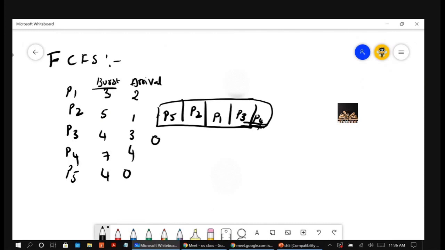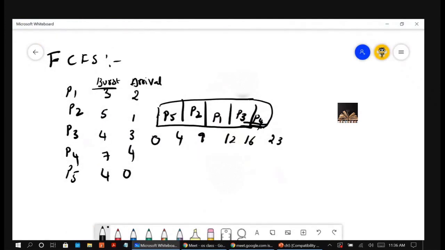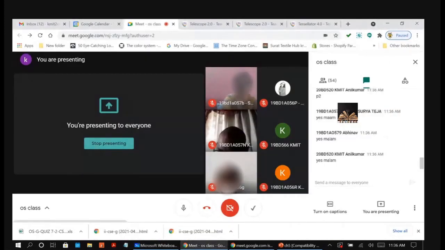Starting with 0, P5 completes at 4, and P2 is given at 4 and comes out at 9. P1 will be given at 9 and come out at 12. Then P3 will be given at 12 and come out at 16. P4 will be given at 16 and come out at 23. Am I correct? Is my Gantt chart correct? Please draw your own and tell me.